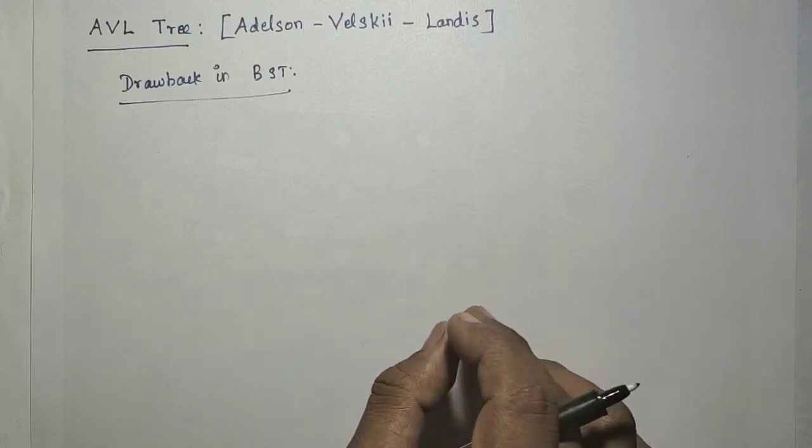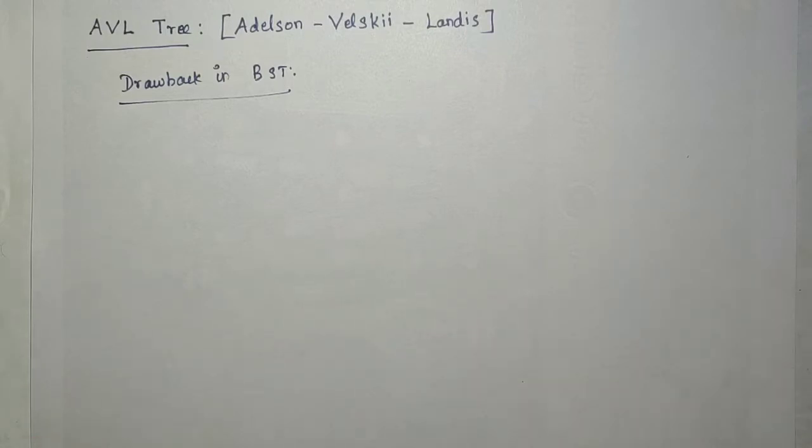So the complexity will be more efficient than the linear search. Linear search is O of n, but the binary search is O of log n. So this tree is specifically designed for binary search. But this is not true for all cases of input. We will not get that log n complexity for all kinds of input in the binary search tree.